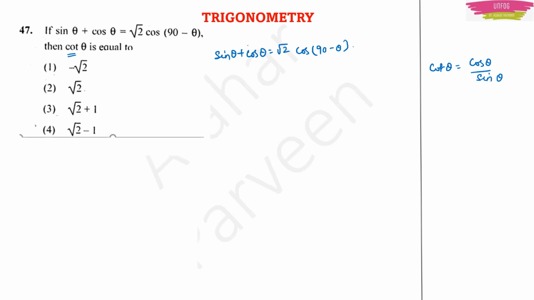So to get cot theta here, you should divide by sin theta. Then only will you get the chance of having cot theta in your equation. So divide by sin theta on both sides.